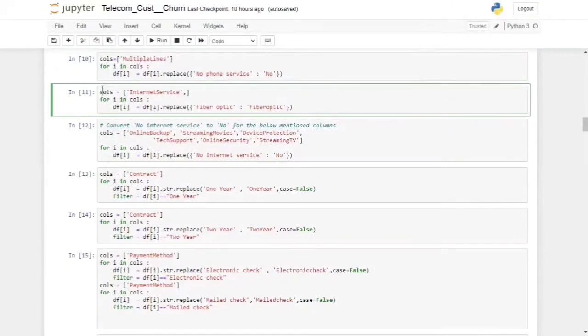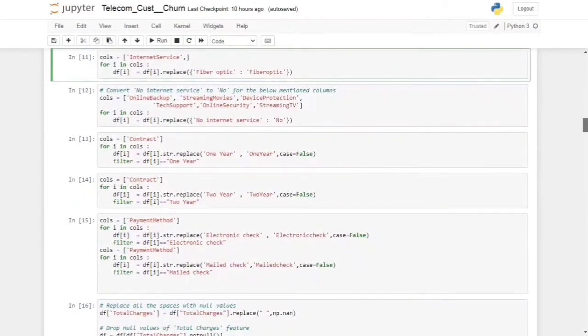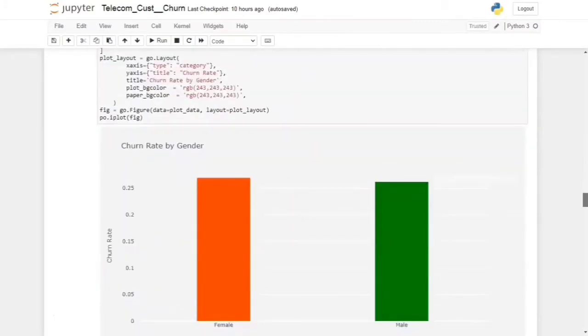In the next cell we have the column internet service, which has the value fiber optic, and I have replaced fiber optic with fiberoptic without spaces. I have done this because of one hot encoding. When we do one hot encoding on columns with categorical variables, it converts the column into multiple columns, one per category. It makes new columns with the same name, but it adds a space in the suffix. So it creates a problem for fetching the data from the front end.